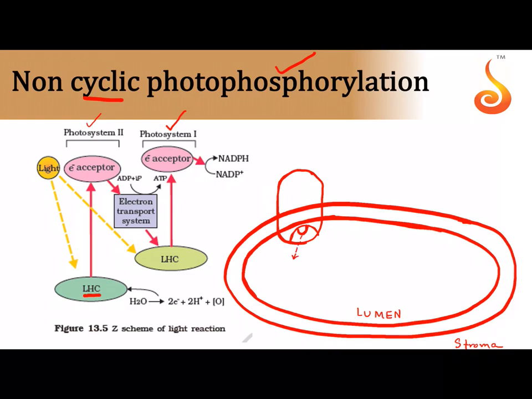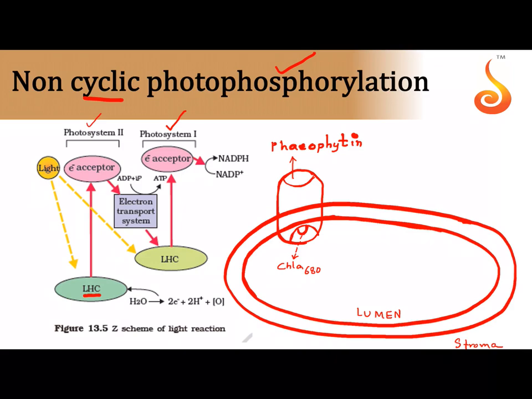The reaction center is chlorophyll A680. Okay, and then the primary acceptor in photosystem 2 is called pheophytin. See, everything is different.